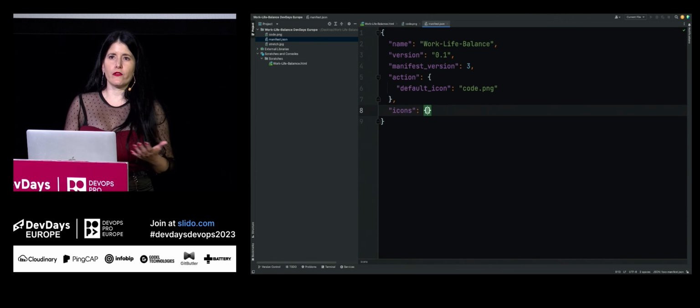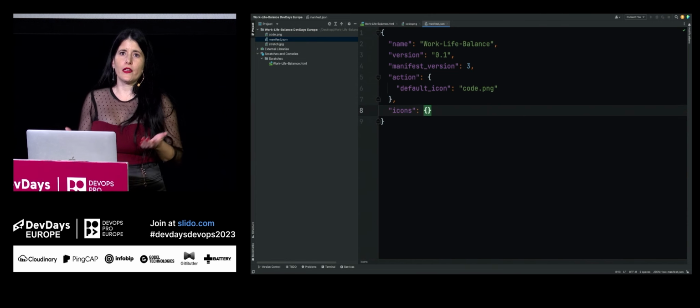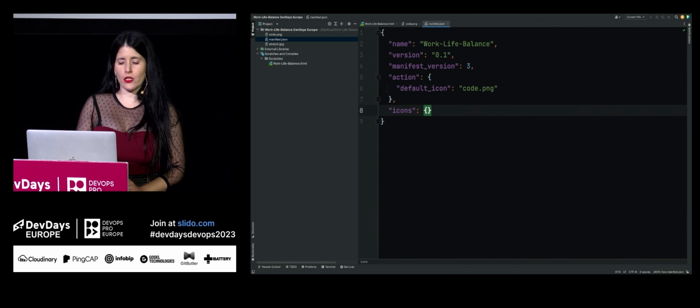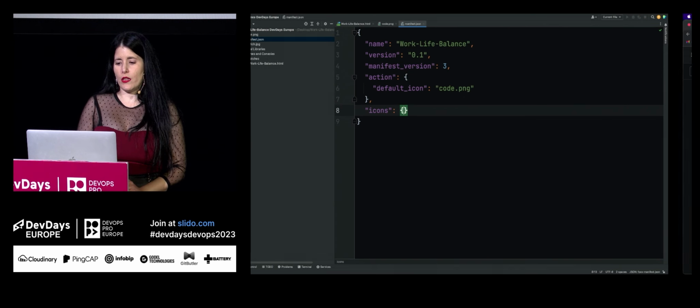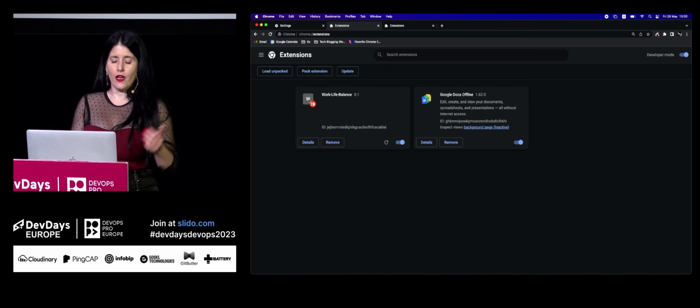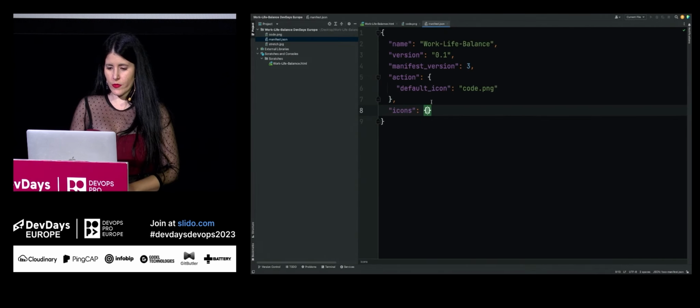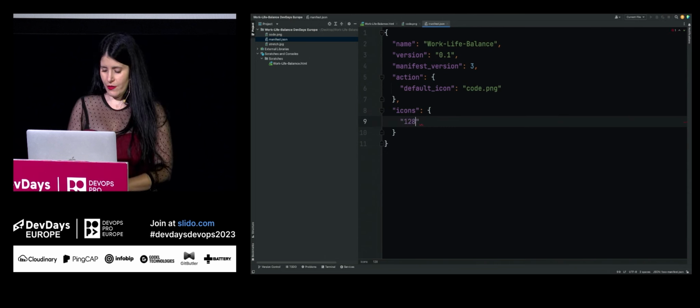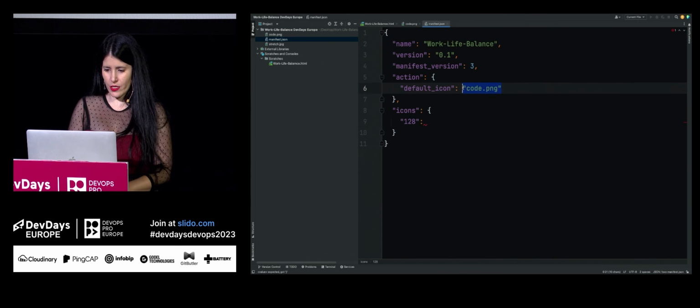Now we can provide several sizes. You should provide the 128 by 128 pixel image size, which will appear when you install the Chrome extension. 48 by 48 will be used in this management page. It will replace this one, and 16 by 16 will appear as a favicon. Now, if you provide only one of them, don't worry. Chrome will take the provided image and resize it to fit the other locations. So let's be original and use the same image for that one as well.